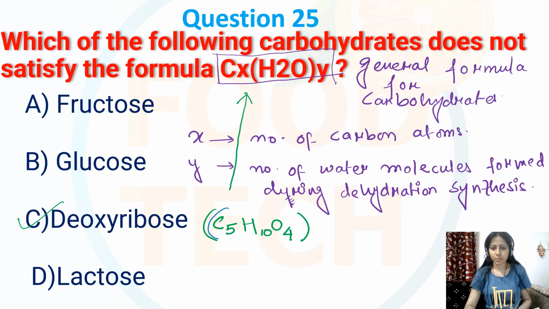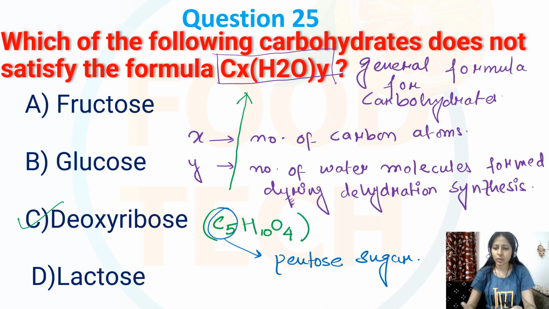So this deoxyribose is a pentose sugar since it has 5 carbons. As a pentose monosaccharide, its molecular formula does not exactly match the generic carbohydrate formula. Whereas fructose, glucose and lactose have formulas that match the general formula of carbohydrates.